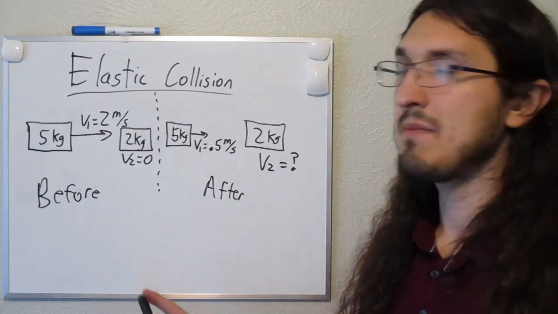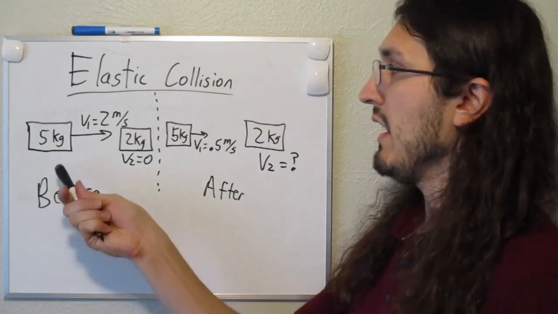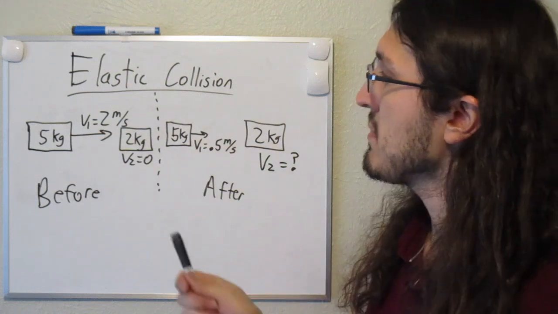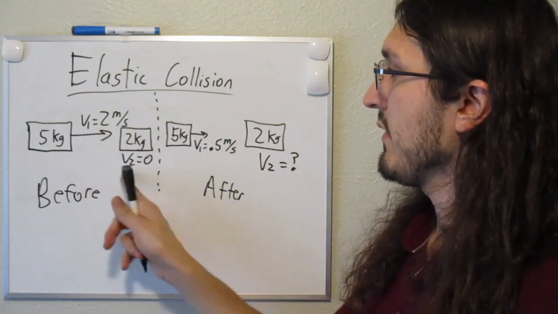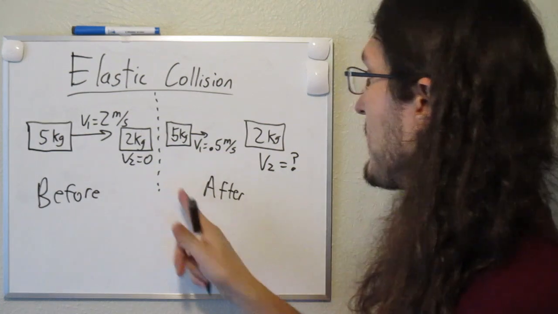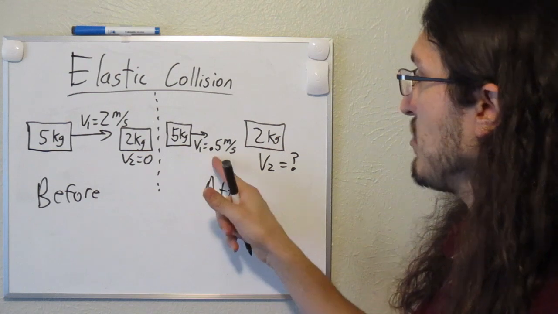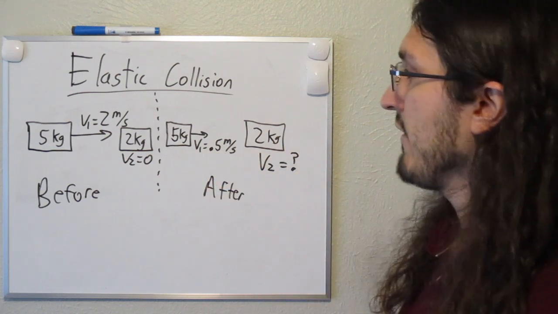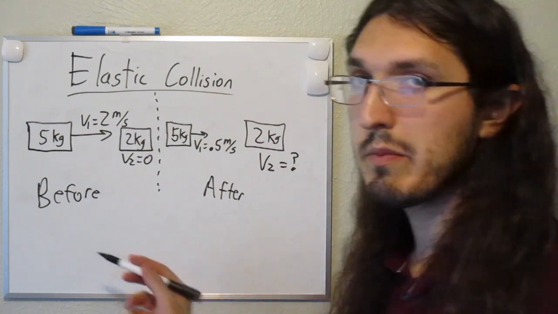Here I've drawn an example where I have a collision happening. Here's the before state, the initial state. I have one box of 5 kilograms, with an initial velocity of 2 meters per second, and then it collides with this stationary box of 2 kilograms, and because it's stationary, it has no velocity. And then after the collision, I know that this first box slows down to 0.5 meters per second, and I want to know how fast this second box is going if I know that momentum is conserved. I'm going to write out the conservation of momentum equation right here.